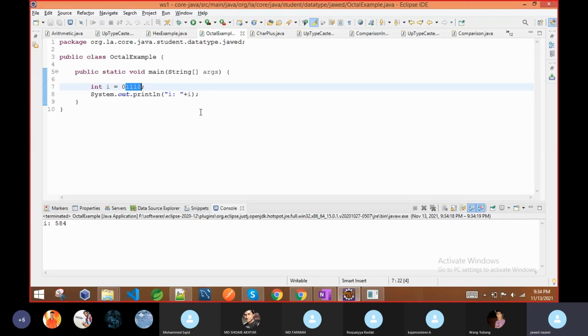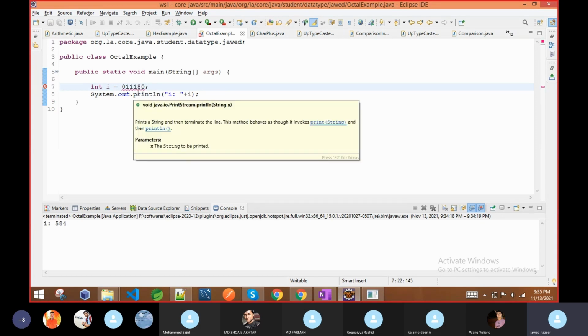So this is the thing we have to check. Always check: if it starts with 0, it is an octal number. Now suppose I give 8. See, it will give you an error, even before running this program. It will say the literal of type int is out of range.